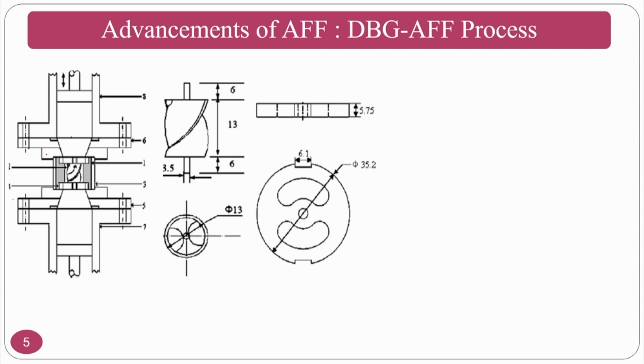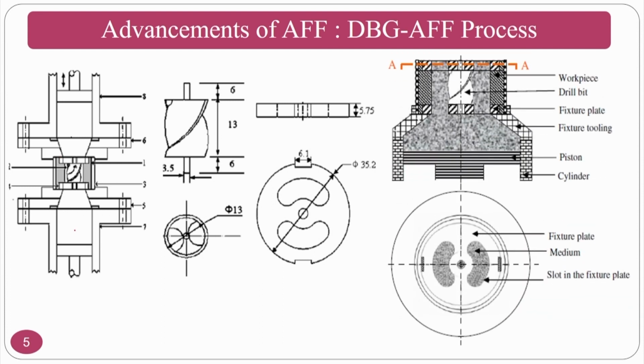That means this is the lower medium cylinder and this is the upper medium cylinder, and this is the fixture region where you are going to place your drill bit and other workpiece materials. Same thing, the drill bit you can see here, and this complete region you can see here practically.